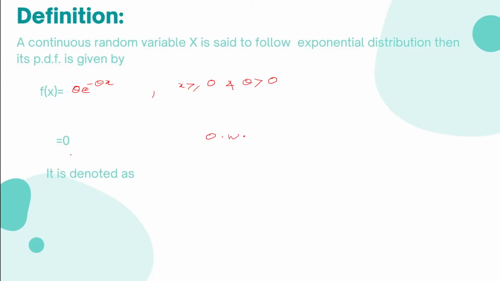PDF is 0 otherwise means for x greater than or equal to 0 it is theta e raised to minus theta x, and if x is less than 0 the PDF is 0. It is denoted as x follows exp of theta, where theta is the parameter of exponential distribution.